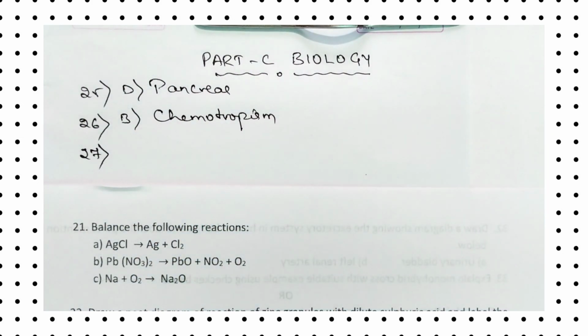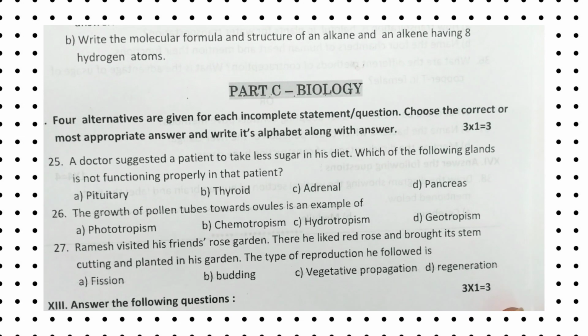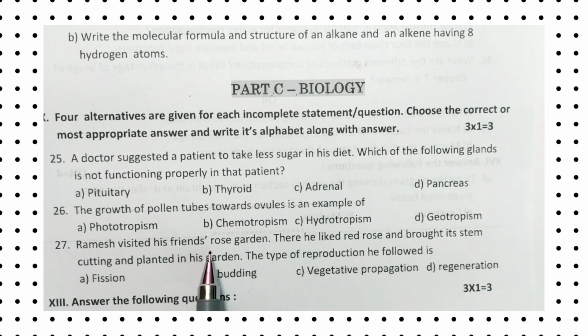Then coming to the 27th question, Ramesh visited his friend's rose garden. There he liked a red rose and brought its stem cutting and planted it in his garden. The type of reproduction he followed is: fission, budding, vegetative propagation, regeneration.